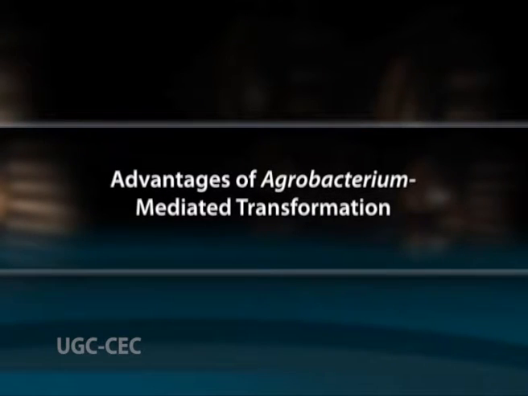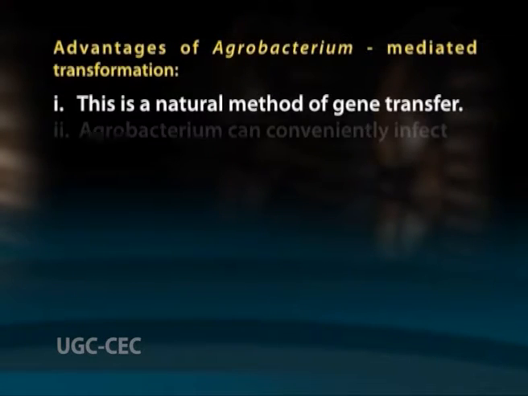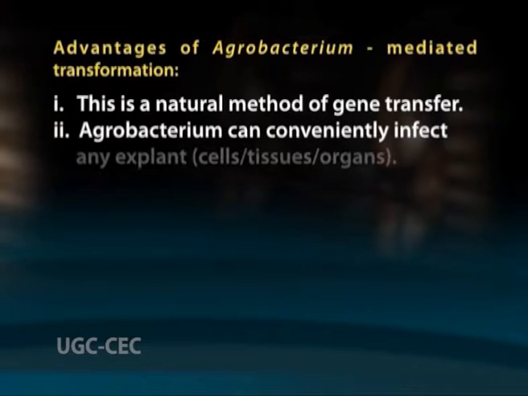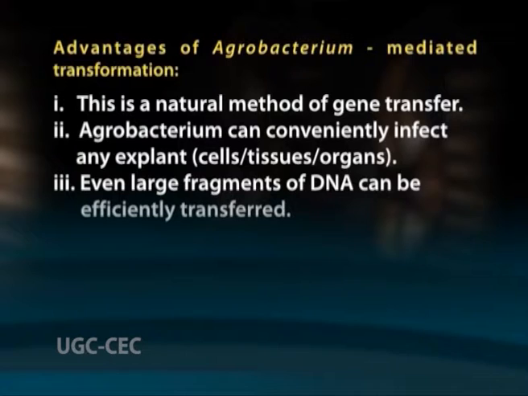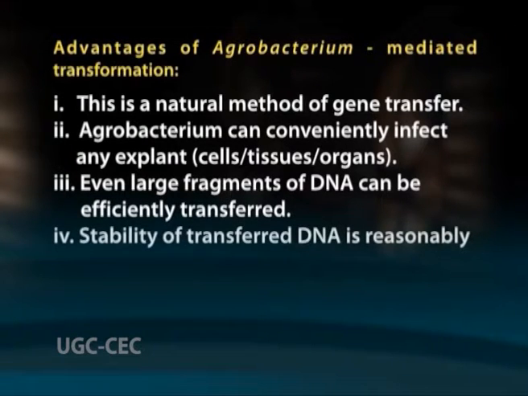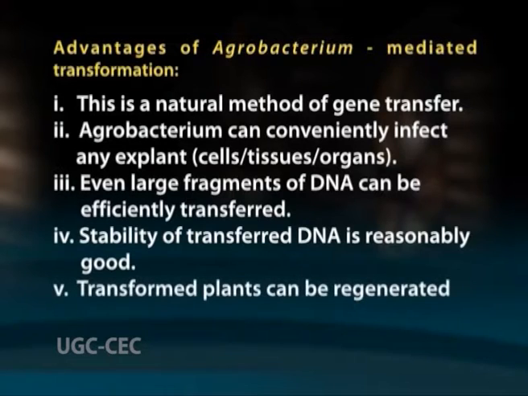Advantages of Agrobacterium-mediated transformation. First, this is a natural method of gene transfer. Agrobacterium can conveniently infect any explants, cells, tissues or organs. Even large fragments of DNA can be efficiently transferred. Stability of transferred DNA is reasonably good. Transformed plants can be regenerated effectively.